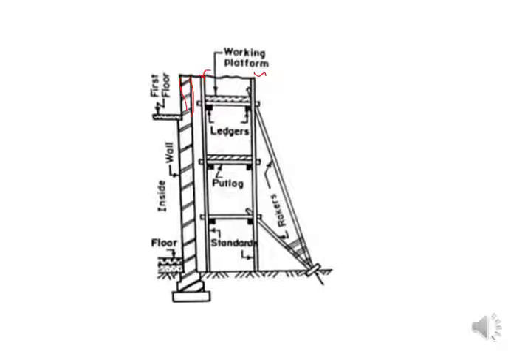This is the difference between the first type and the second type. This is the double layered scaffold in which you can provide two rows of vertical members, and in between the vertical members you can provide a put log. Okay, and the ledgers can be provided along the length of the wall in the third direction.